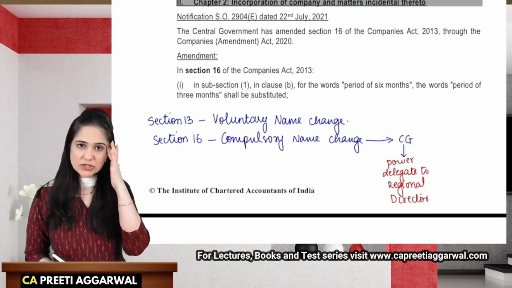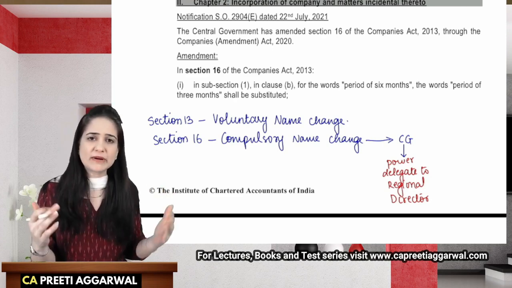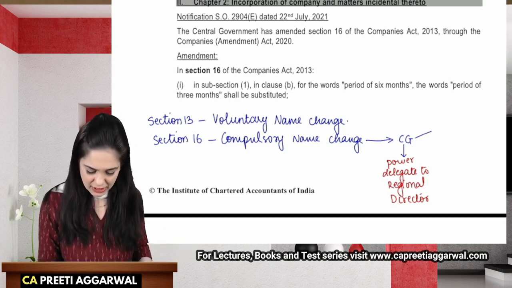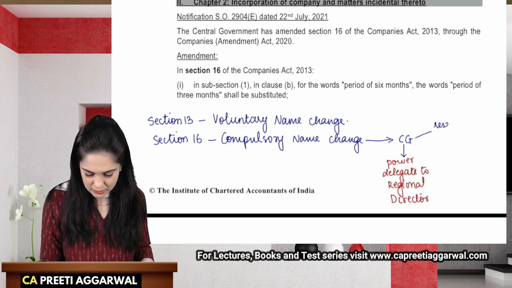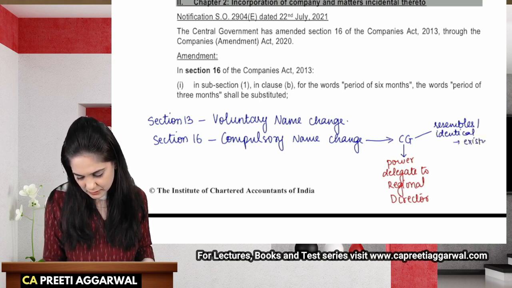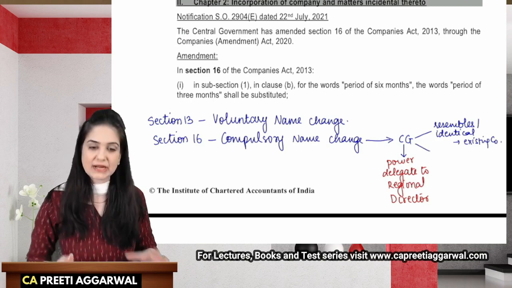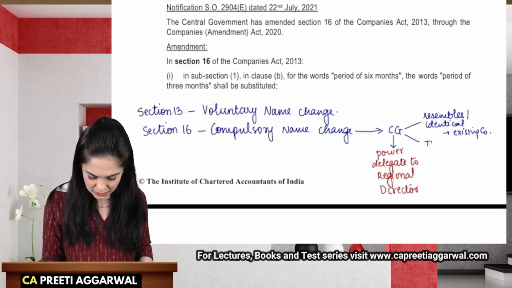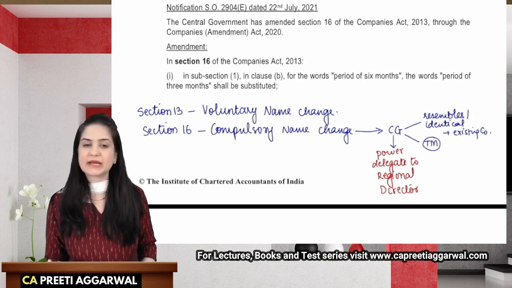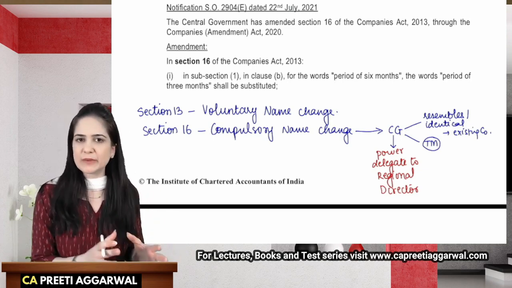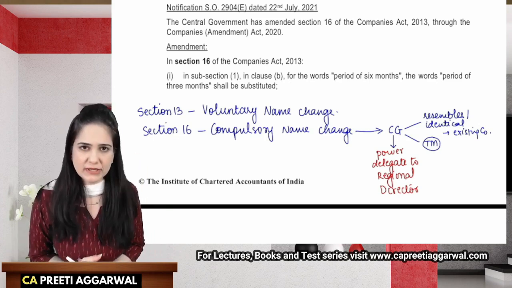So compulsory name change: if the central government is of the opinion that the name of the company either resembles or is identical to the name of an existing company, or if it feels that the name resembles the registered trademark, then in that case the central government will pass a direction and you need to alter the name within 3 months of receiving the direction by just passing an ordinary resolution.